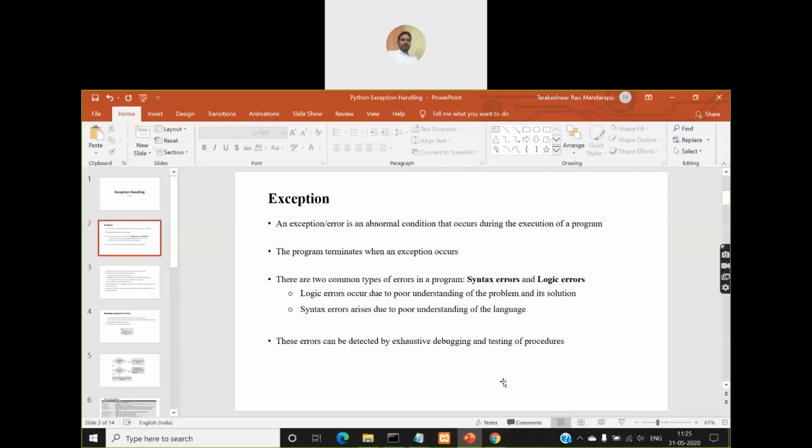So you need to exhaustively, that means continuously, run the program with multiple different types of inputs and check the output, and in which case you're getting proper output and in which case you're not getting proper output. You need to do some analysis. It's a very tedious task, and then finally, after spending a lot of time, you will be able to identify the logic error that you made in the program, due to which you're not getting the proper output, right? So to avoid this exhaustive debugging and testing of procedures, to some extent, not completely but to some extent, we can come up with a mechanism called the exception handling mechanism.